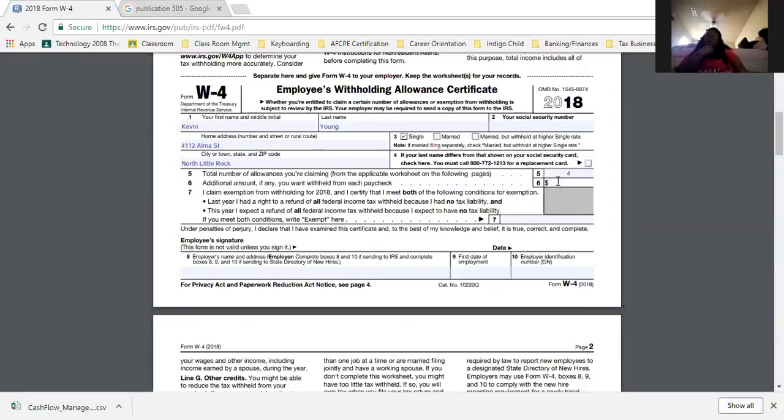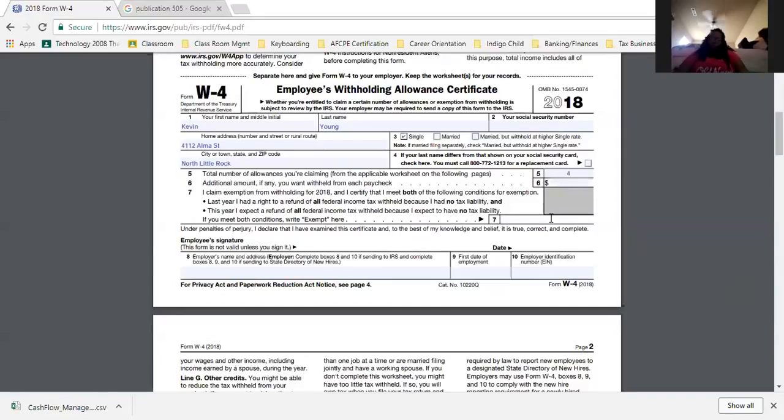I'm good. The third reason you'll put something in this box is if you make a ton of money on your job and you truly need them to hold more money because you're going to make a lot of money and you need them to withhold it, and you still might not be properly tax planning, because there's no reason why you should give them an interest-free loan. But some people do, and I can't tell you what to do with that.